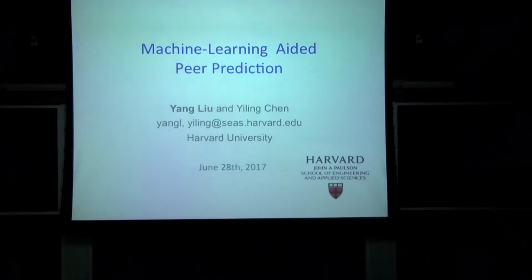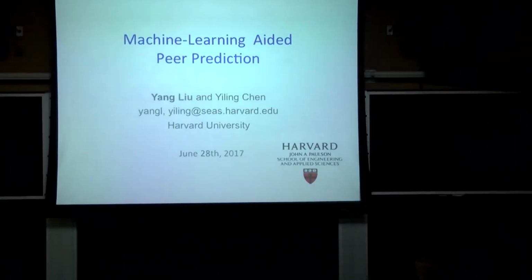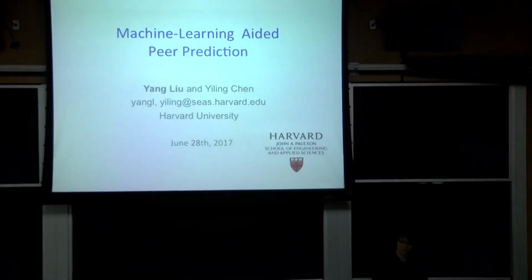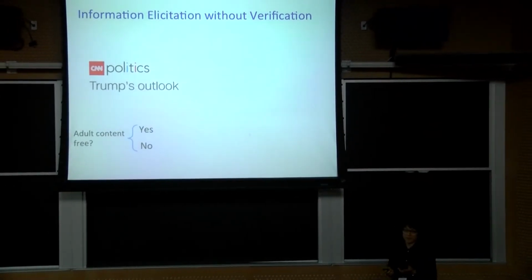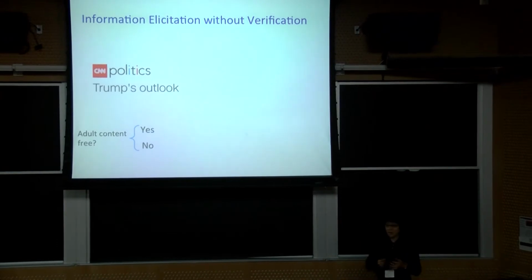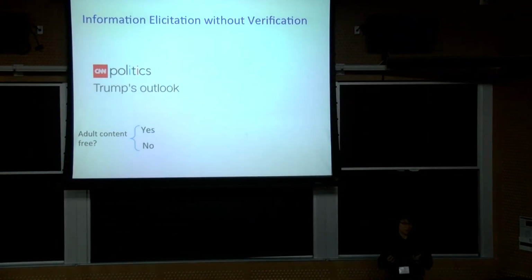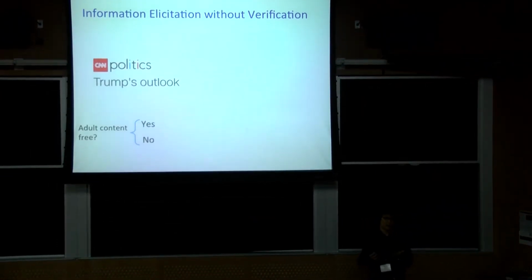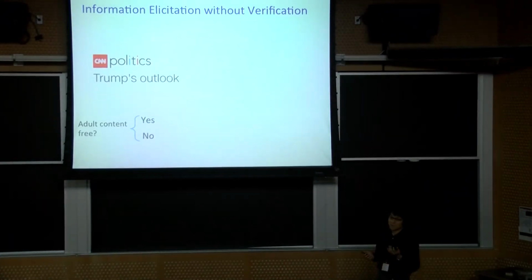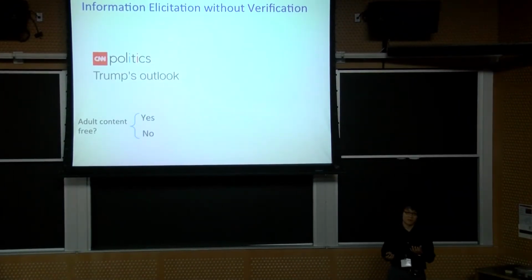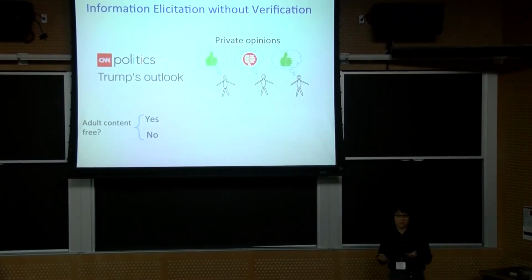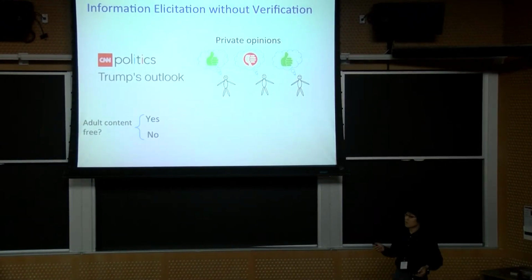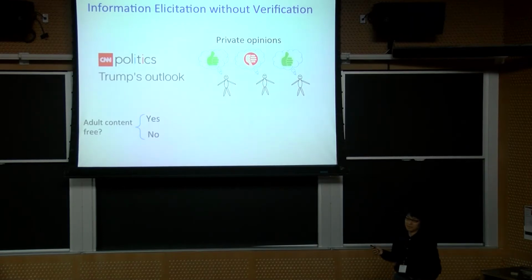So I'm going to talk about machine learning and peer prediction, and the connection between these two. Let me start with some general background about peer prediction. Our motivation starts with a very classical question about information elicitation without verification. Consider a scenario where we, as a principal or designer, want to elicit private opinions from a set of agents.